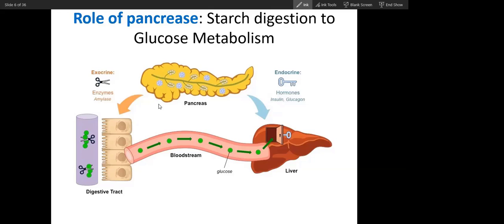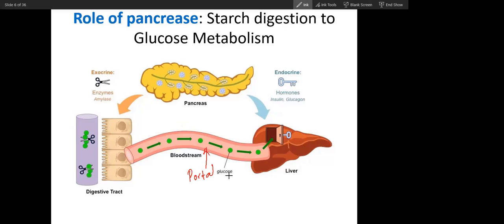Now let's see, after it is digested, whatever food is digested will be absorbed, except lipid. All food will actually cross through the liver, through the portal vein. You know this.